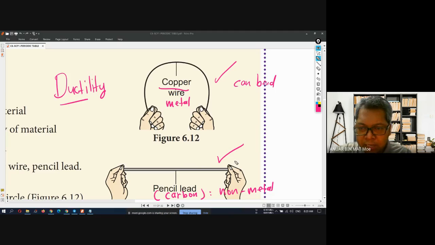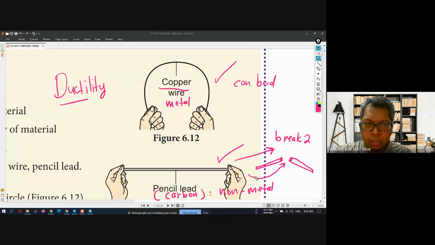What happens to the pencil lead if you try to bend it? It will break into two, or it will snap. Okay, so for ductility, the metal is what we call ductile, and the non-metal is non-ductile, meaning it can break.